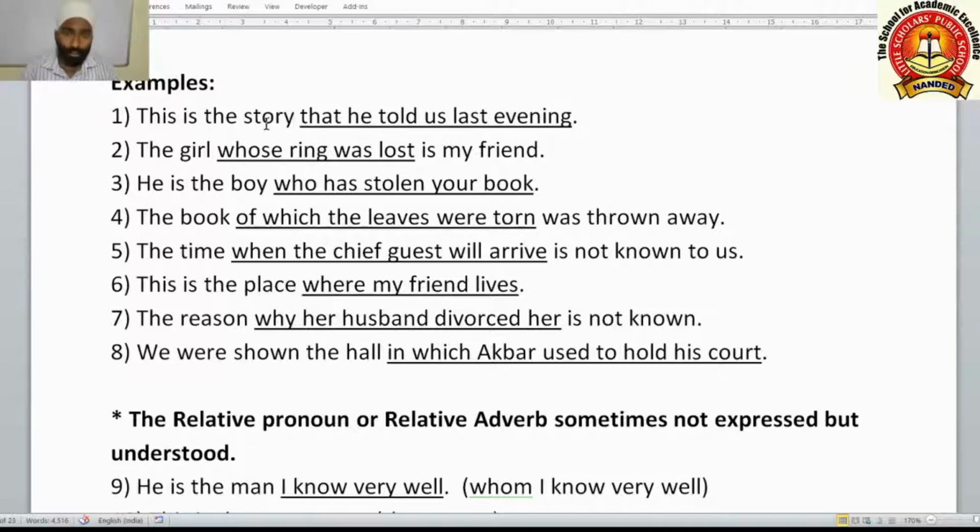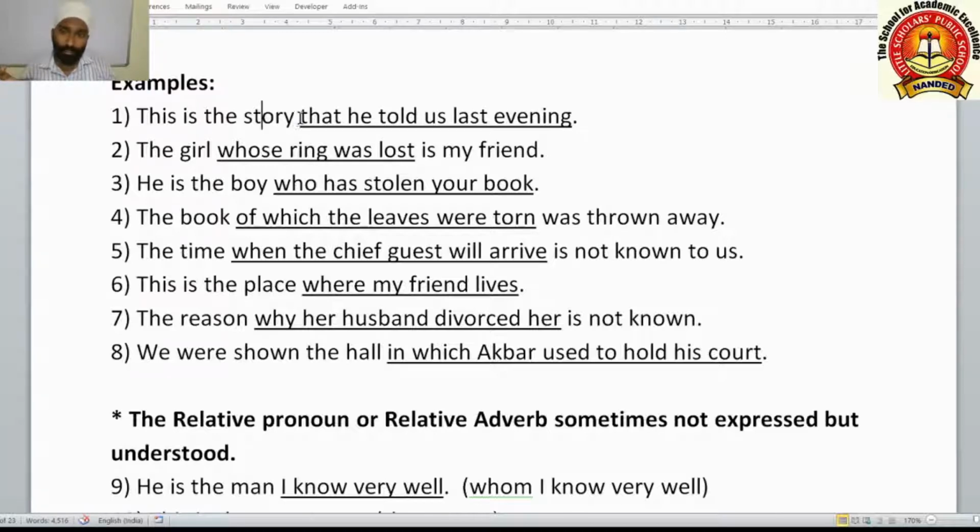This is the story. Which story? This is how you have to ask the question: which or which one. The noun is the antecedent to the adjective clause. Antecedent means the noun which comes before the clause, and that clause describes that noun. So here, that he told us last evening is telling which story, which one. This is the story that he told us last evening.